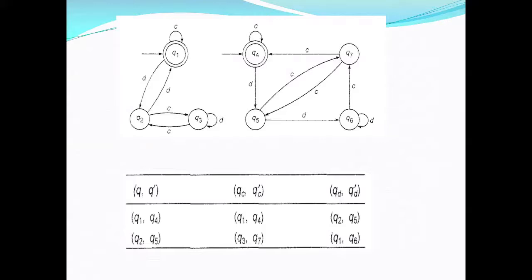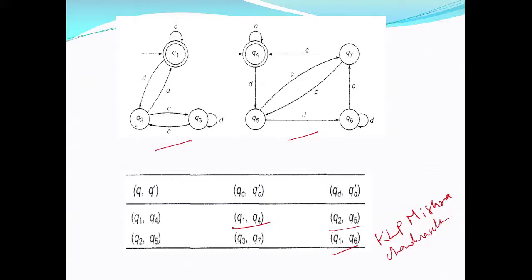Another example. This example is from the textbook by KLP Mishra and Chandrasekharan. For example, the construction has stopped at this point. Let me go for Q1 comma Q4. Both are final states.